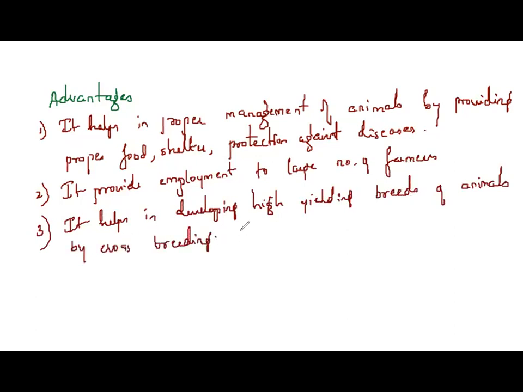So when you crossbreed, you get dairy, Jersey cows we get. They are not normal breeds, they are crossbreeds. So they will provide a high amount of milk and increase its production. So what helps in crossbreeding? When you do crossbreeding, it increases the production of various products. Like it might be milk, it might be eggs, it might be meat.